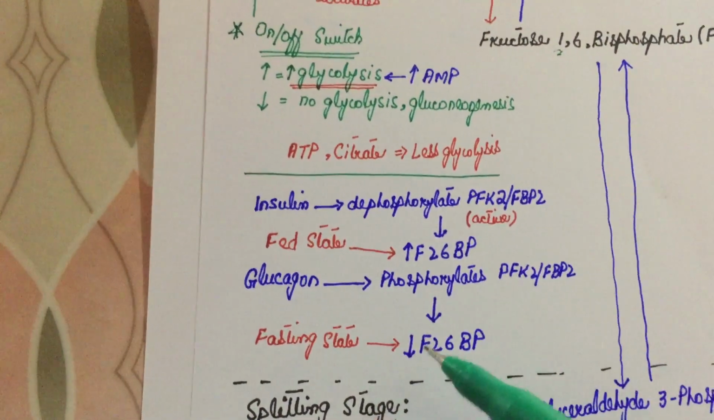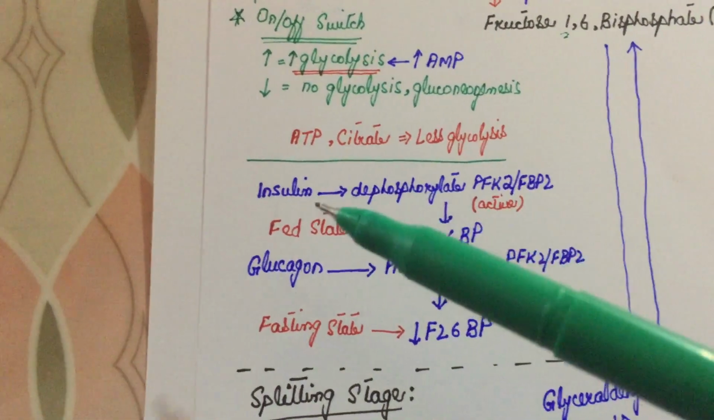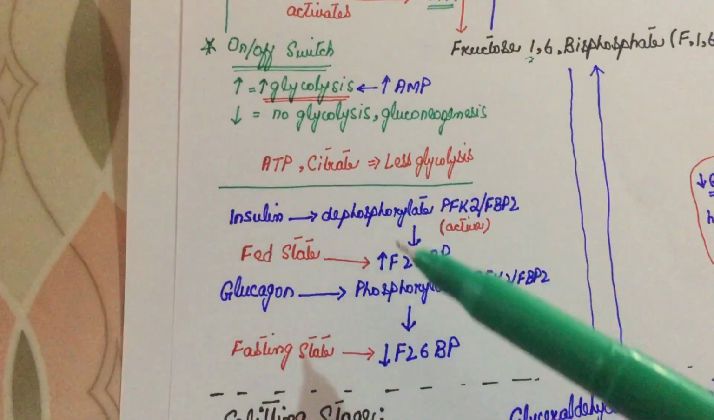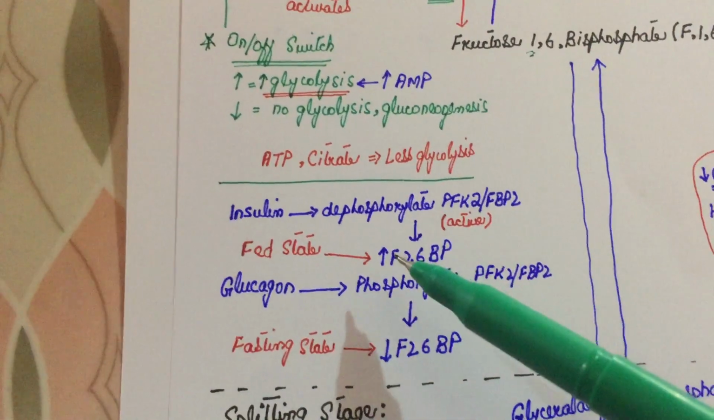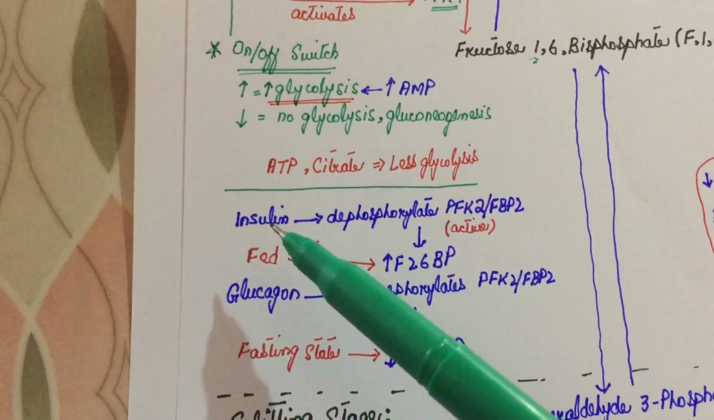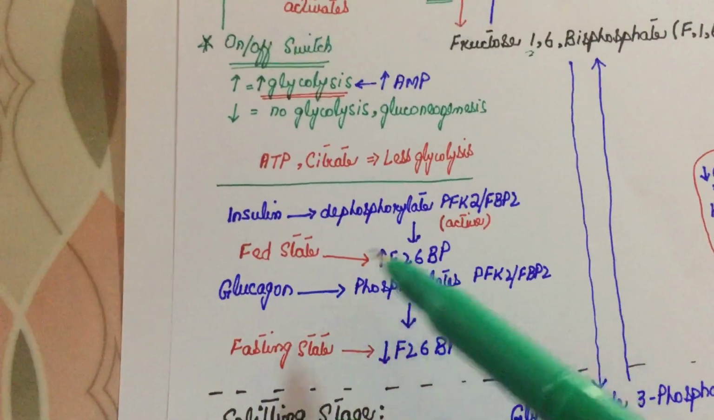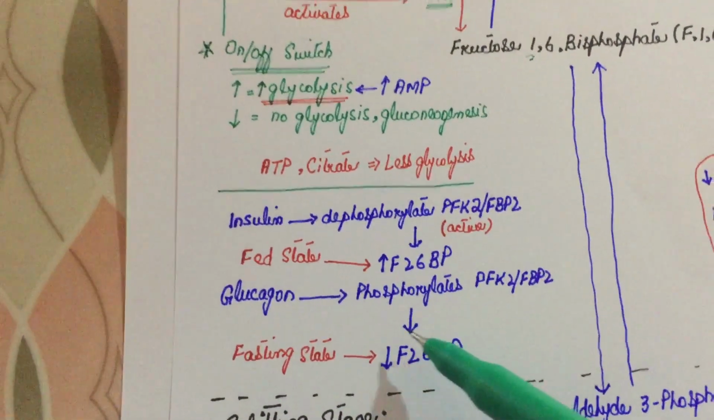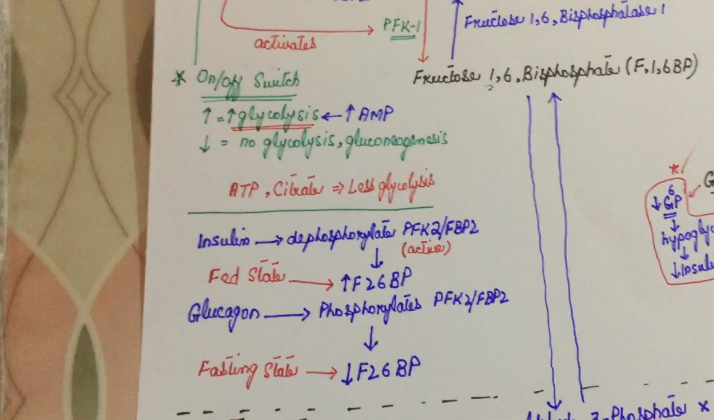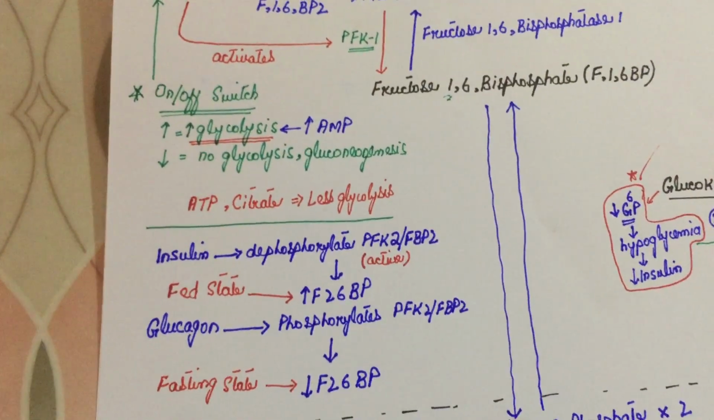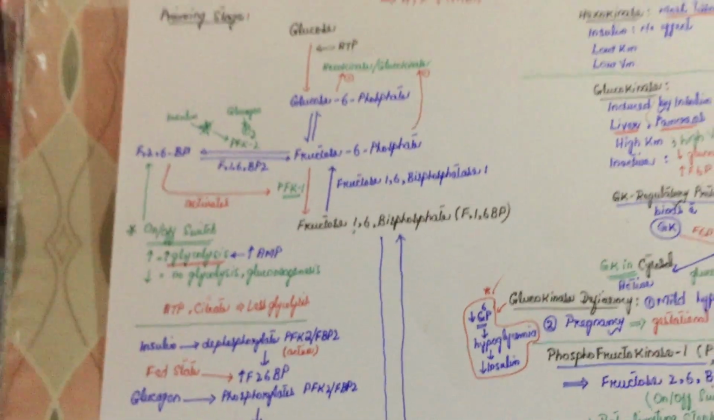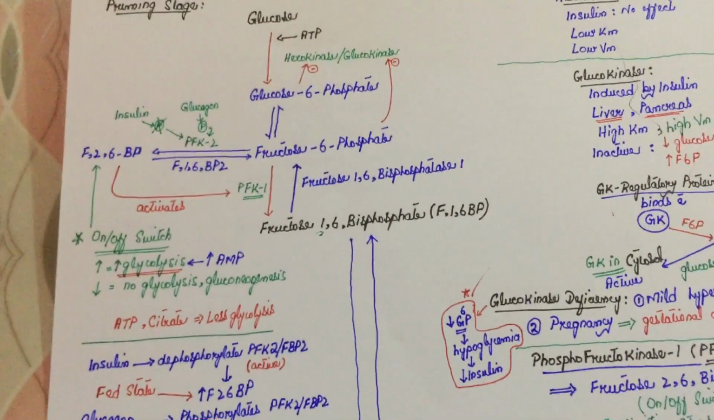MCQs can come in any form, whether they ask what would happen in the fed state, or in the fasting state, or at insulin, or at glucagon. So I tried to summarize all these things here so that it would be easy for you, even if you don't remember the concept, and you can just utilize this. All right, so this was all about the priming stage, and these are the important concepts about the priming stage.